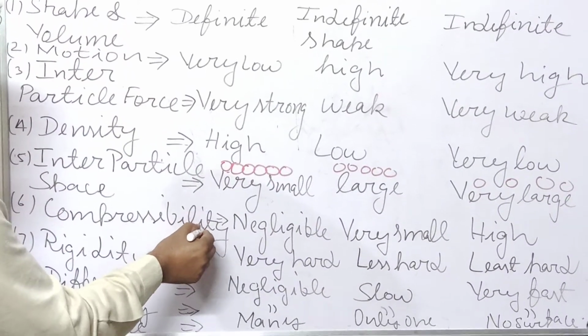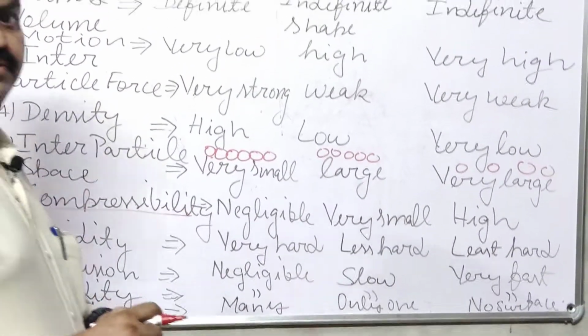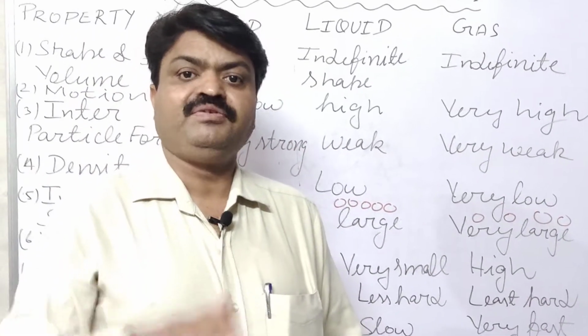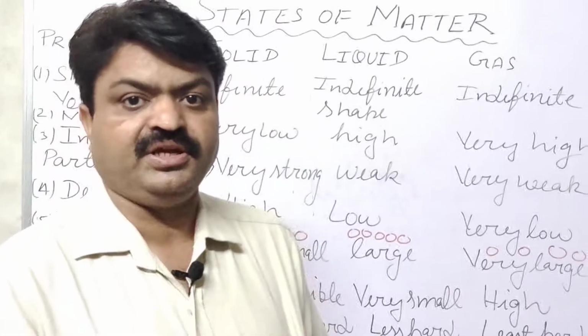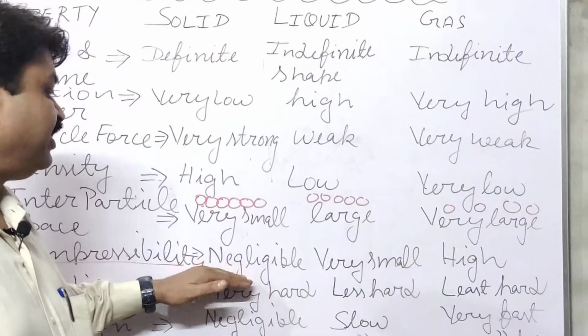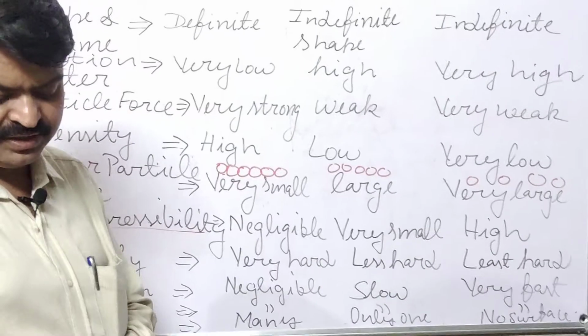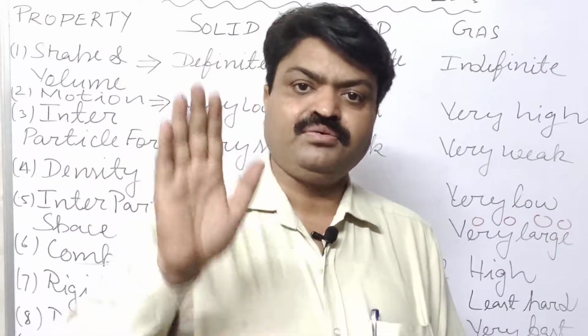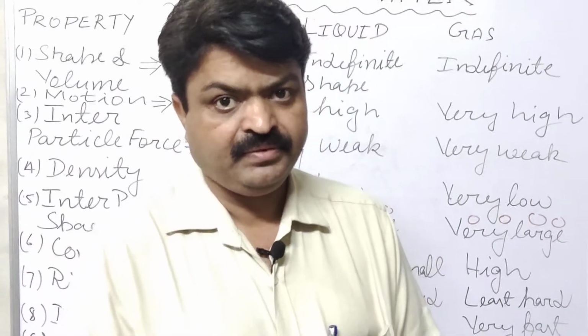Now we come to the next characteristic. It is compressibility. Compressibility is the characteristic of matter, student, by which we can apply pressure on them. In this, solids have negligible compressibility. If we want to compress them, we are unable to. Why?